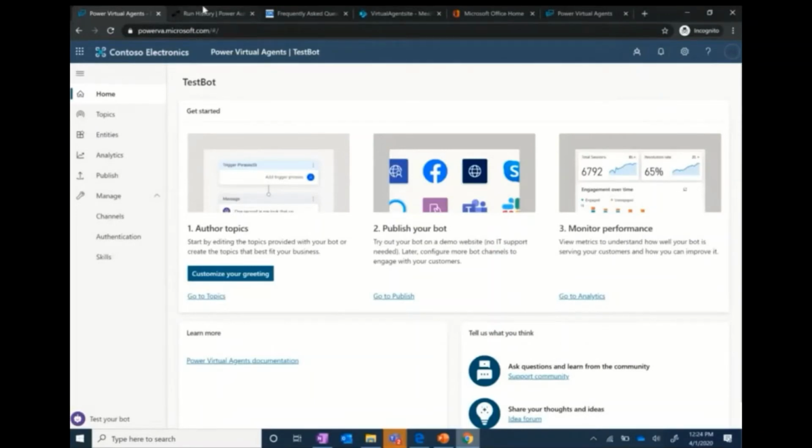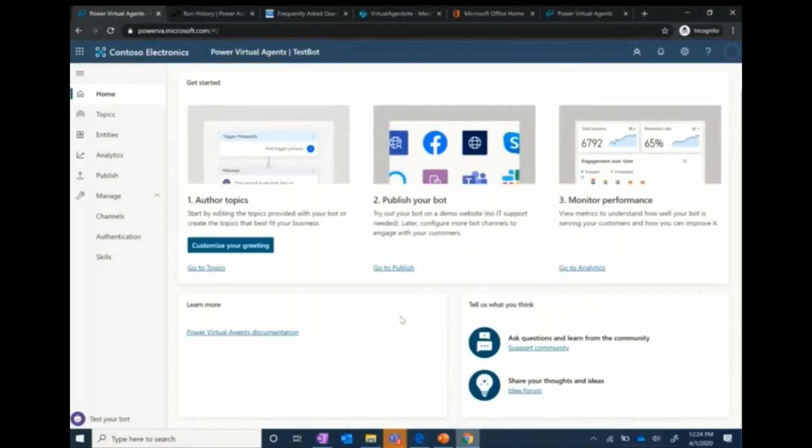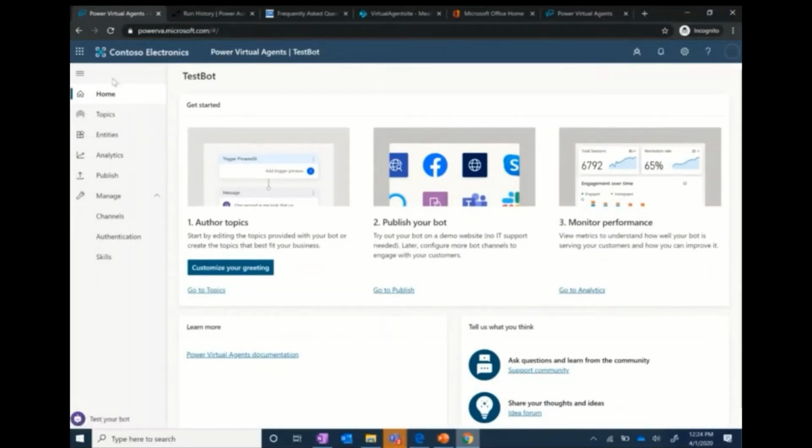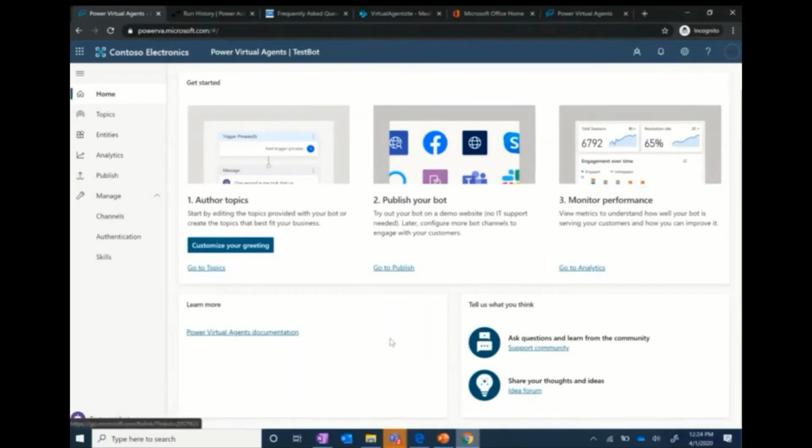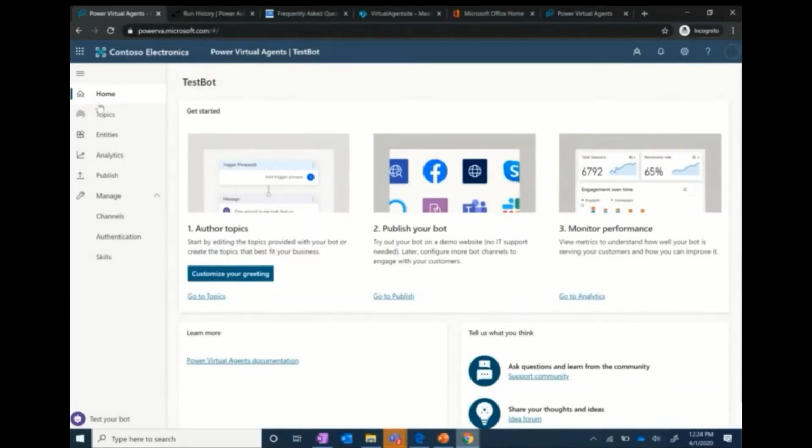So let's see. This is the home. We can see we have the ability to go to topics. We can directly go to the publish channel, or we can go to the analytics, which is also over here on the left hand side. We can click over here to go to the documentation, go to the community or to the idea forum to share our thoughts and any new ideas which we have.